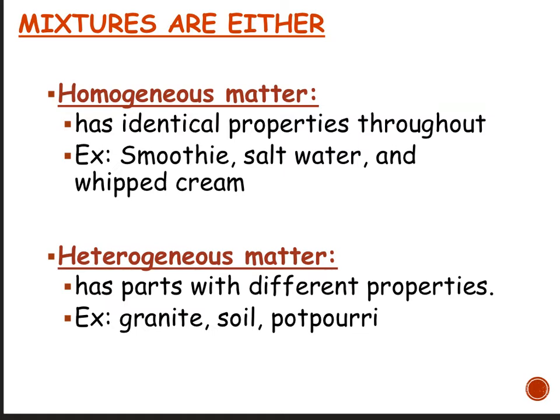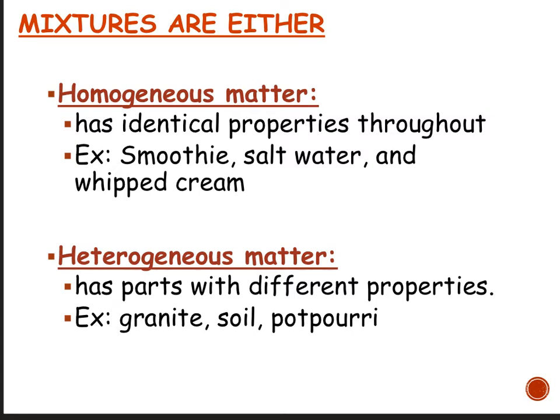If we're looking at heterogeneous mixtures, hetero means different, and geneous again means composition. So this will have different composition, very different properties. So things like granite or potpourri, maybe a more relatable example would be Lucky Charms. You could pick out the marshmallows, or you could save them for last, and that's because they have very different properties that make them very easy to pick apart.